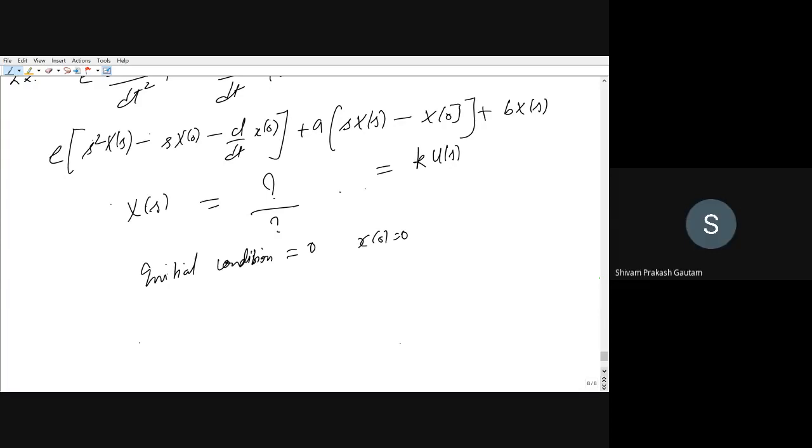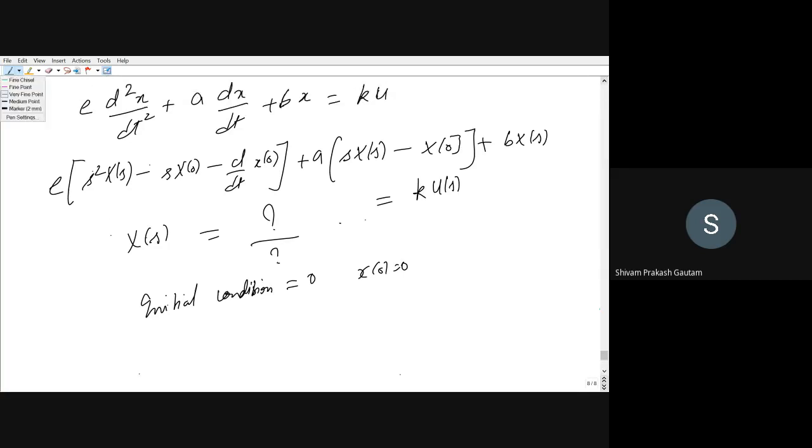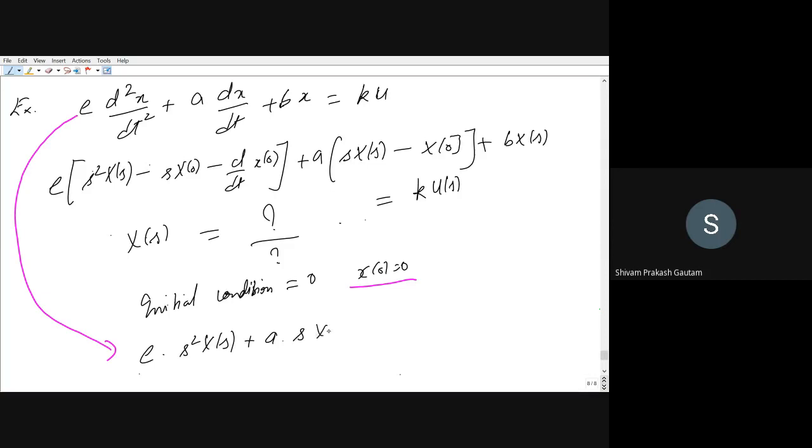Yes, sir. Okay. So now I will assume that initial conditions are 0, that means x of 0 is equal to 0. So I will again take the Laplace transform of this equation. How will this equation look? a into s squared X(s) plus a into s X(s) plus b X(s) is equal to K U(s). This is the condition when initial conditions are 0. You can also put x of 0 equal to 0 here, so you will get the same equation as this.